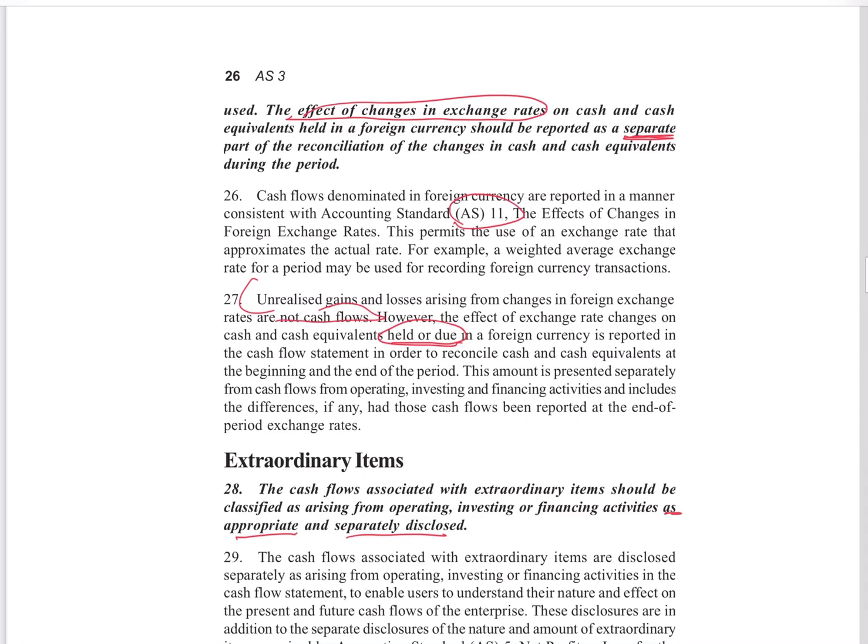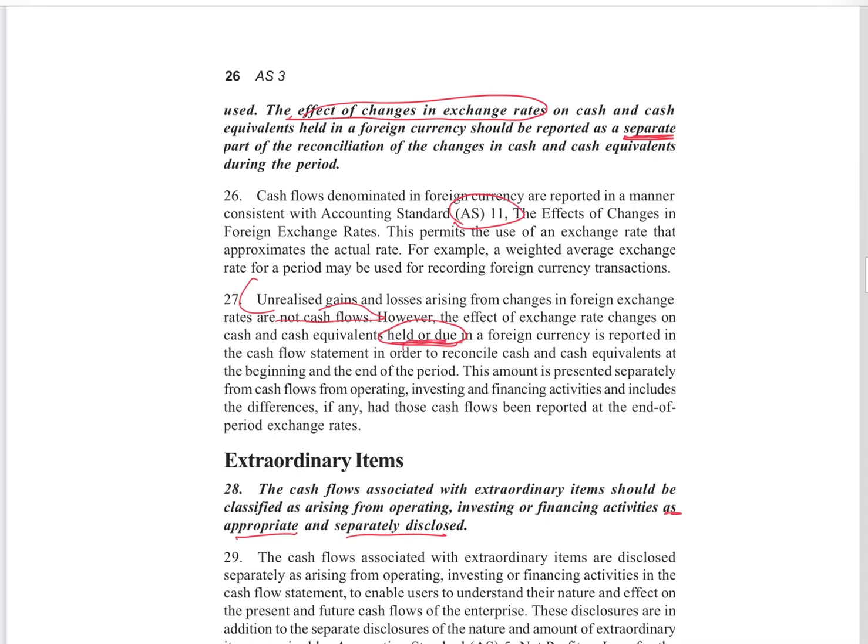Any unrealized gains and losses will not be reported, which have not materialized, which have not happened, those gains and losses we will not report in cash flows. Okay. However, the effect of exchange rate changes on cash equivalents held or due in a foreign currency is reported in the cash flow statement to reconcile.